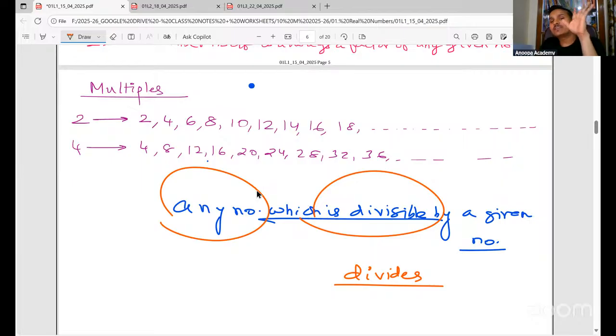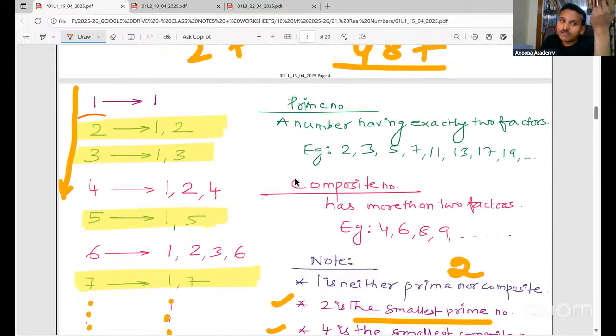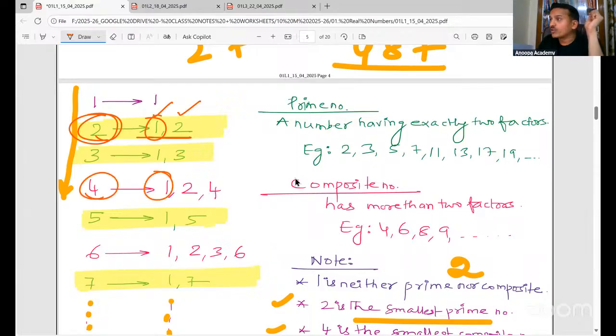First of all, this statement is not correct. Whatever you said, it is divides. Any number which divides, don't say divisible. This number is divisible, this number is dividing. 1 is not divisible by 4, but 4 you can divide by 1. So whatever you have said is not correct.